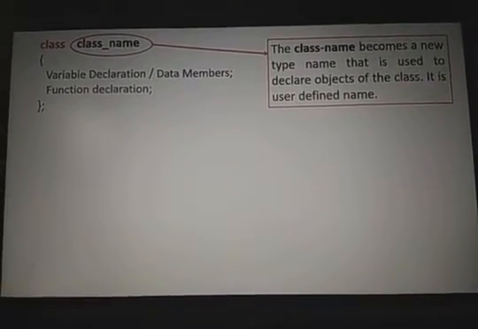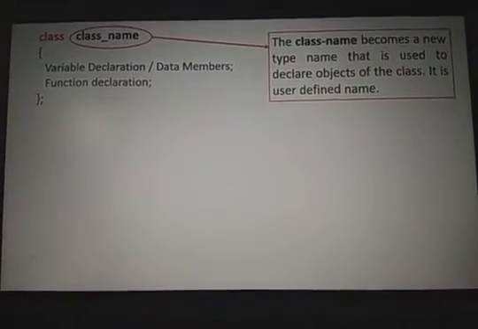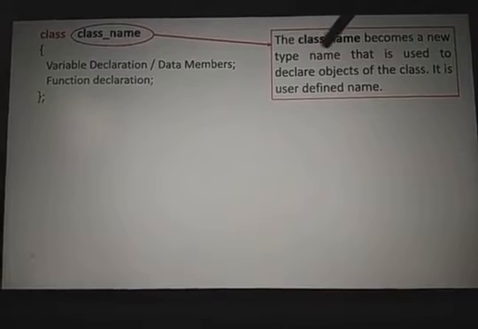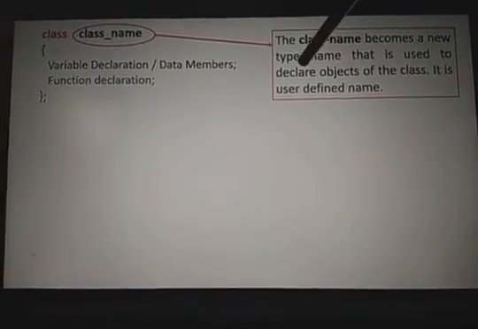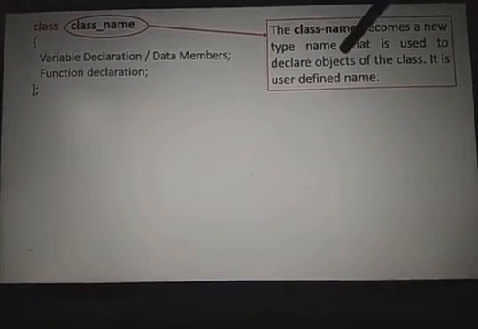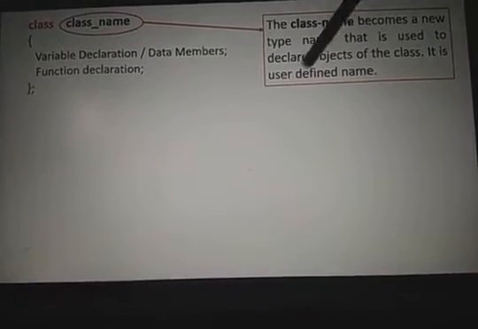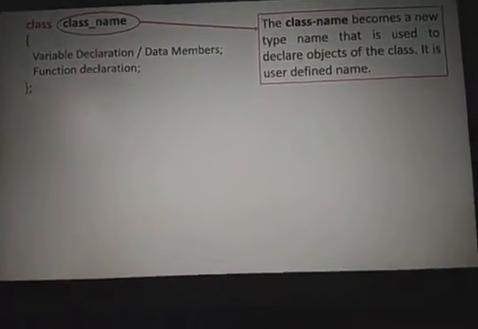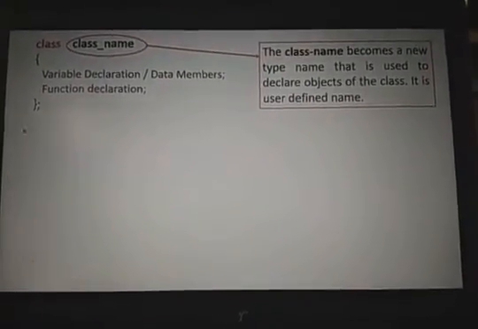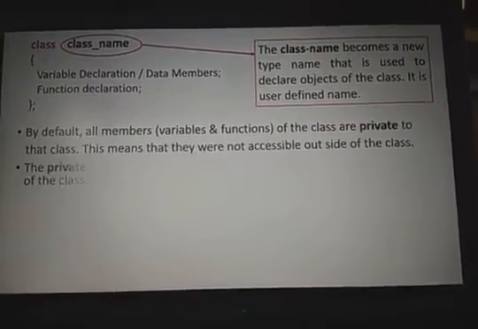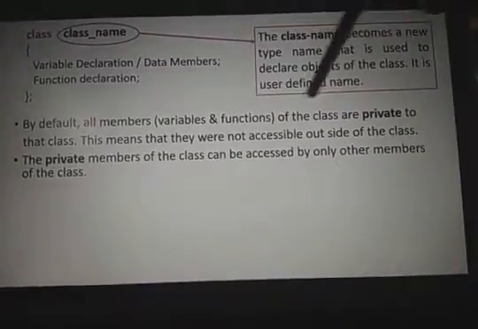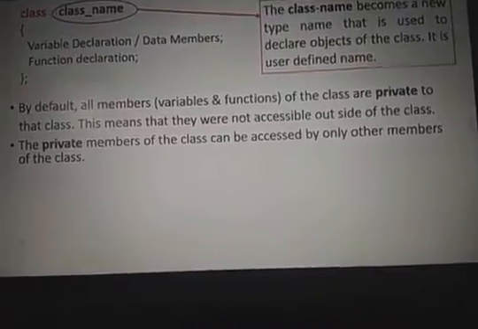But in the structure there is no security. In the class we have security. So a class name becomes a new data type name that is used to declare the variables, called objects of the class. It is a user defined name, right? So what is the declaration? By default, all the members of the class are private.